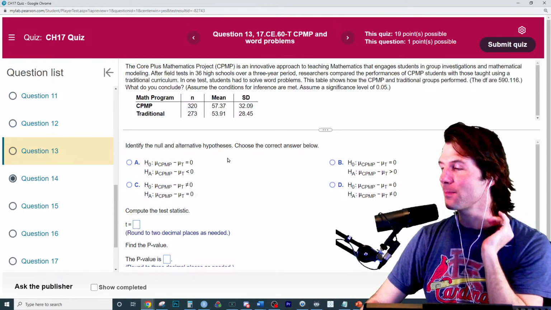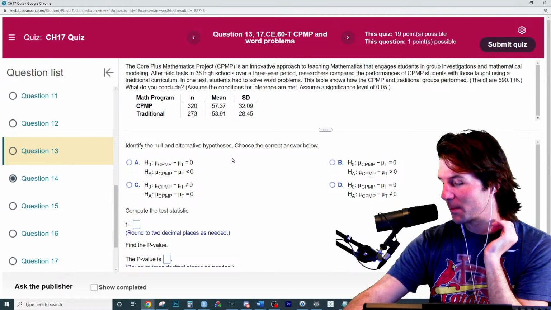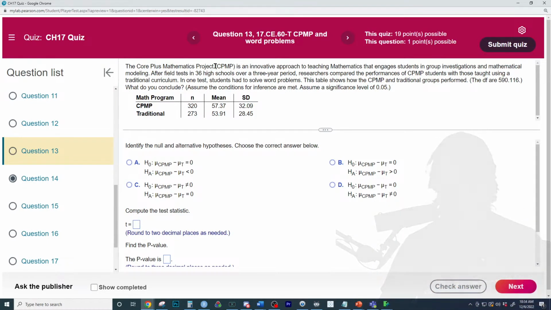Okay, this one right here. Here's two versions of this. This is the Core Plus Mathematics one. Is it Common Core? It's interesting. A lot of people... I don't know. I'd have to look.